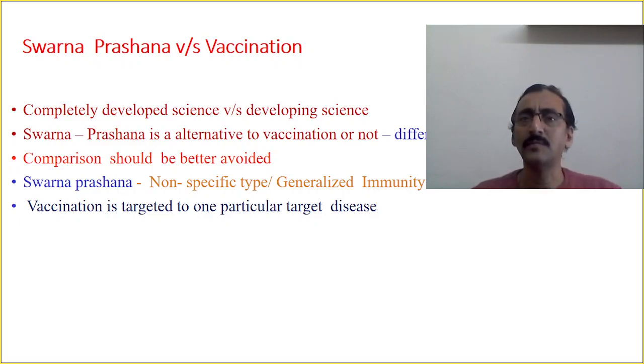There are different issues. The basic thing is the difference between immunization and vaccination. Vaccination is giving protection against a target disease. Okay. Whereas immunization is a different method of increasing the body's immunity. It may be by means of vaccine, by bodily activities, by food alteration, by diet, by some other activities, or by following the proper lifestyle, achara and vicharas. Or it may be even by some food or some viruddha like countries.